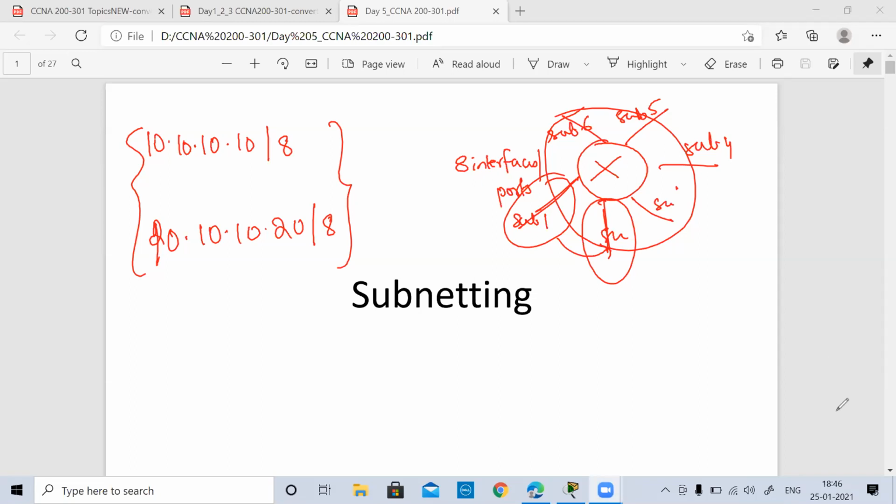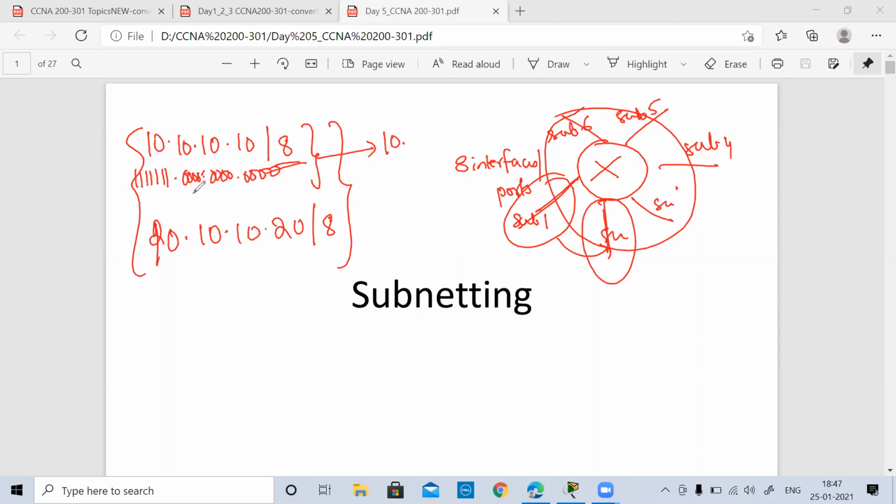Do you remember what we have learned in the last class, the network address and the host address? /8 means only the first 8 bits are high, and the remaining bits or the next octets are all zeros, right? So how do we find the network address? We find the network address by ANDing it, or by doing a multiplication. So for this, what is the network address?